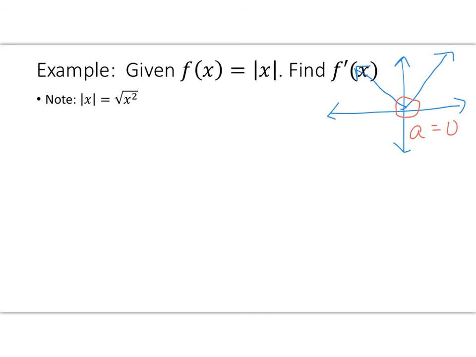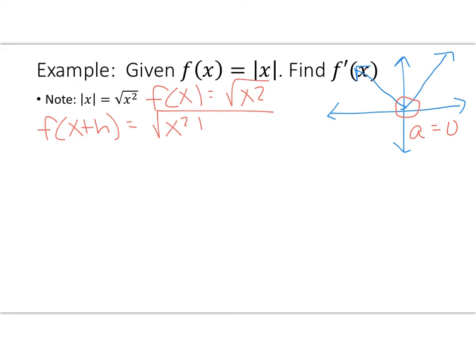So I'm allowed to find the derivative as long as I know that I'm never allowed to do it when x is equal to 0. So note that the absolute value of x is actually equal to the square root of x squared. So I can rewrite this problem as f of x equals the square root of x squared, and then I need to find f of x plus h, which will be the square root of x plus h squared, which is x squared plus 2xh plus h squared.